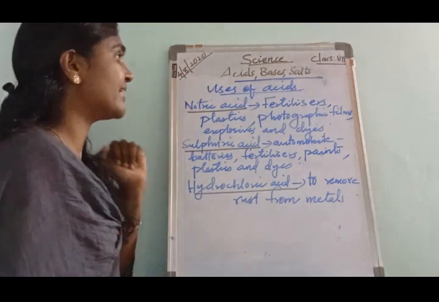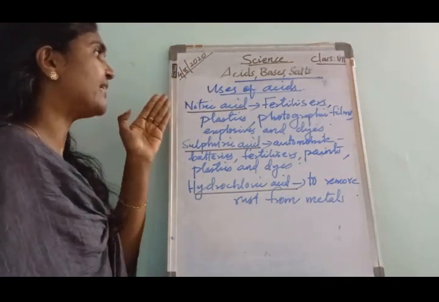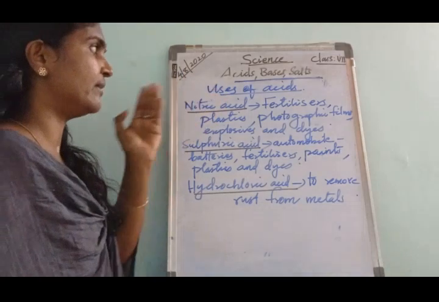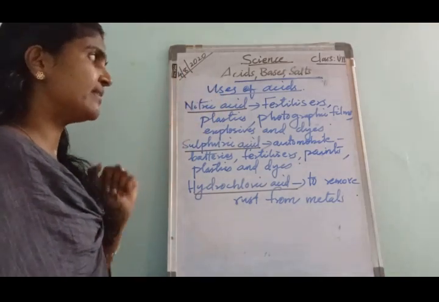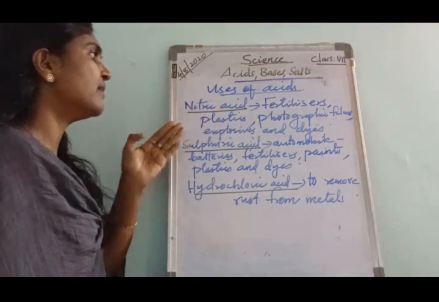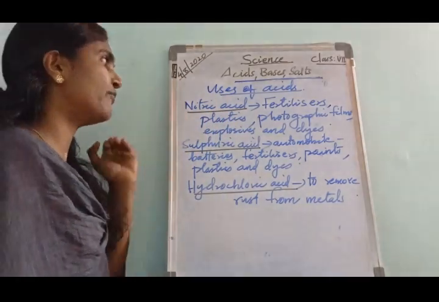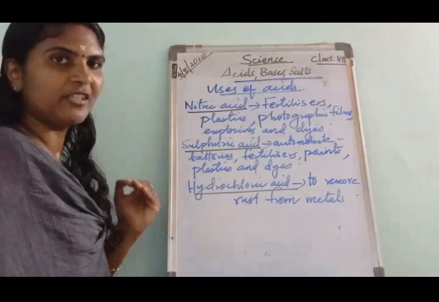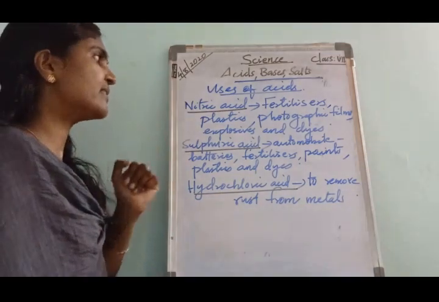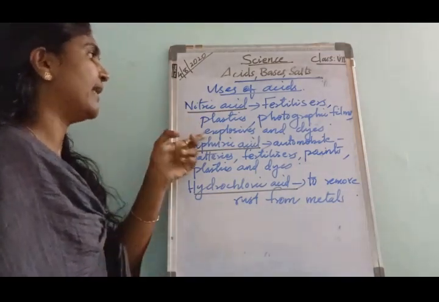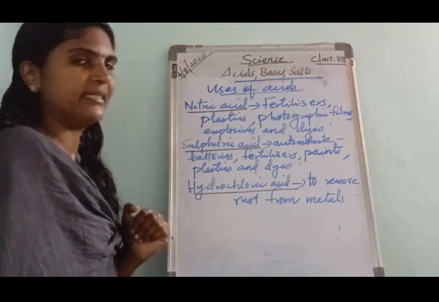The first is nitric acid. Nitric acid is used in fertilizers, plastics, photographic films, explosives and dyes. What are the uses of nitric acid? It is used in fertilizers, plastics, photographic films, explosives and dyes.